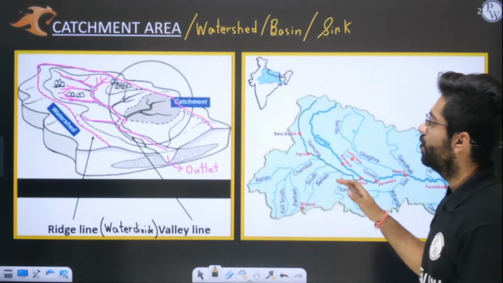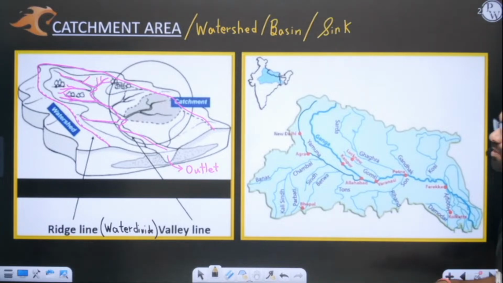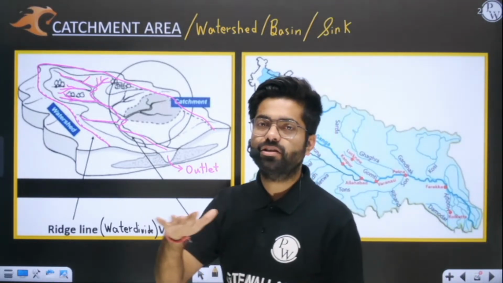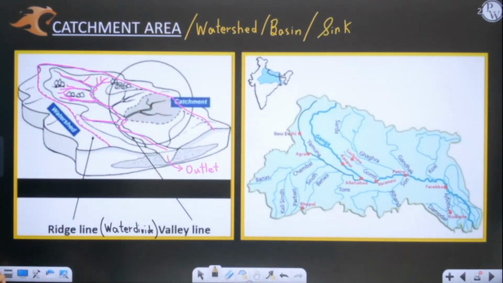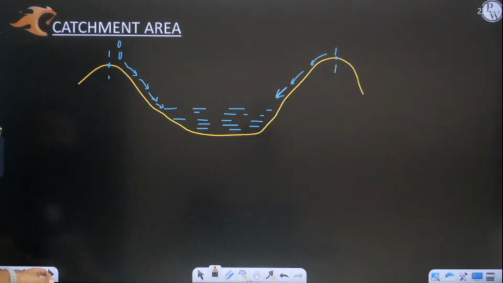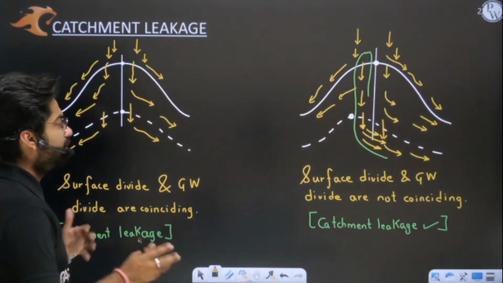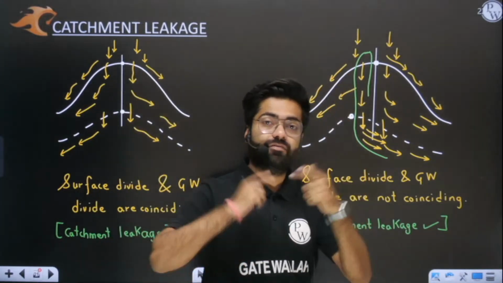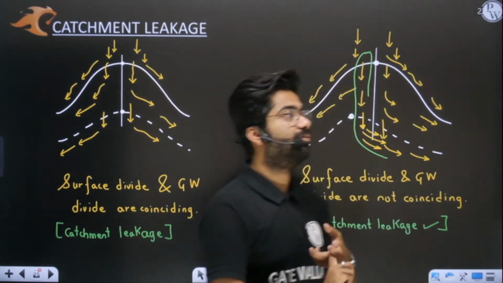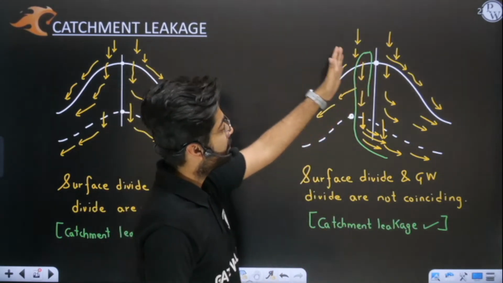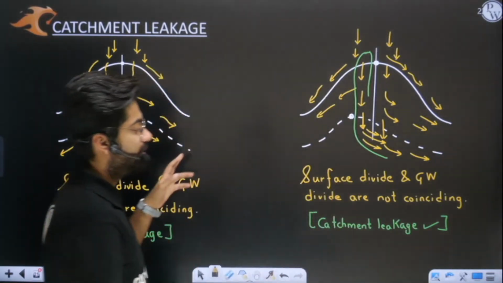I also gave you the example of the Ganga catchment area, a very huge catchment area in the Gangetic plain, which is basically your Uttarakhand, UP, Bihar region, as you can see in this diagram. After this we discussed catchment leakage. I already told you that catchment leakage occurs when the surface divide and the groundwater divide do not coincide. Then whatever water is falling in one catchment area can leak into another if the lines do not coincide. I explained it to you.